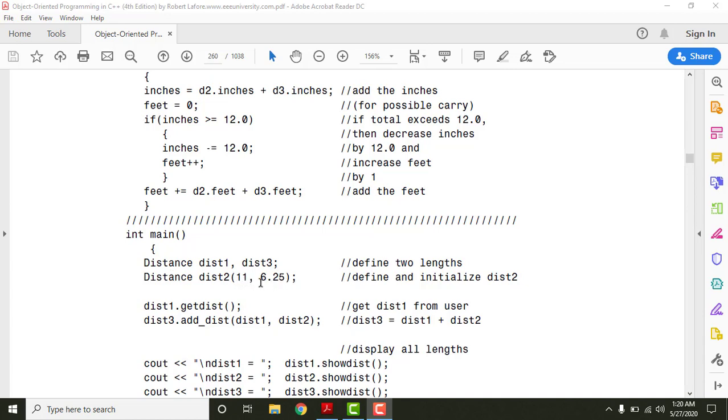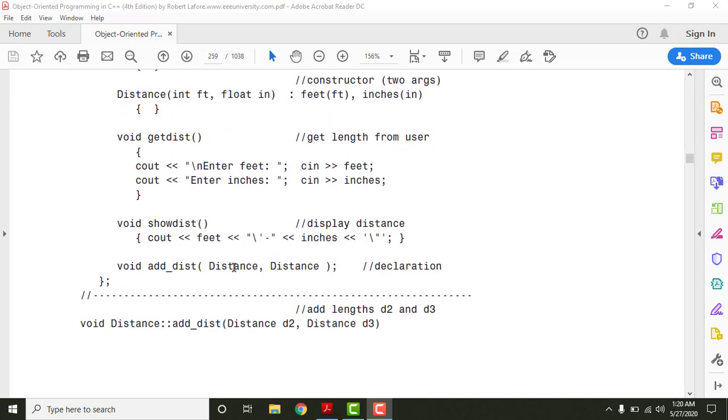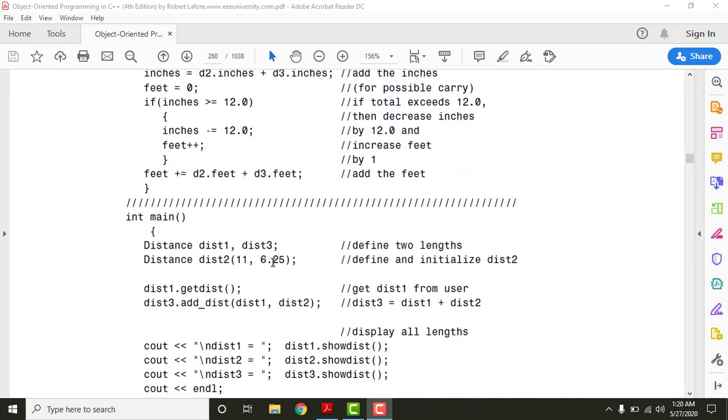For this kind of initialization, we need this kind of constructor. Inches are float in nature, and feet are integer in nature. So this is a multiple argument constructor. We give multiple arguments to this object, and then it automatically initializes the respective variables. So 11 is the feet and 6.25 is the inches here.